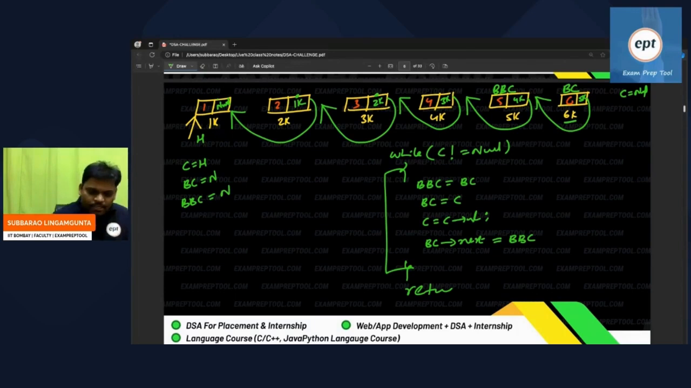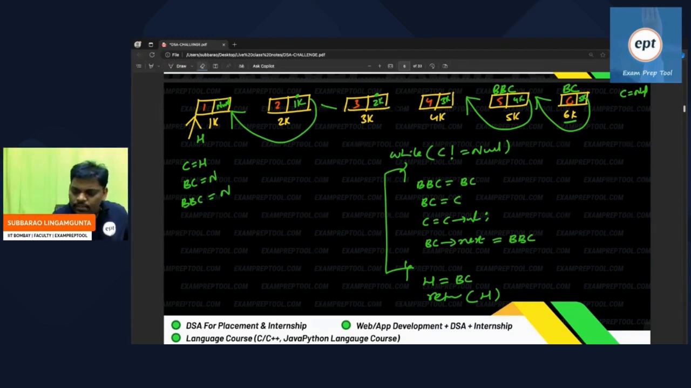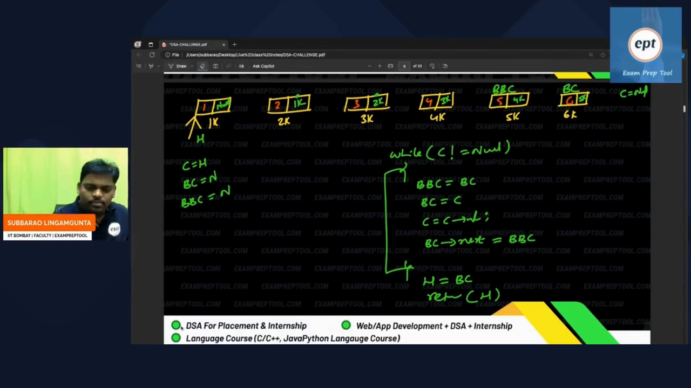So you can write lastly one thing. What is the answer? Head node is equal to before current. Lastly return head. So over. And one more thing: this function name is called reverse. I am writing the function name also. Lack of space, I am adjusting. So let me write reverse head. End of the story.